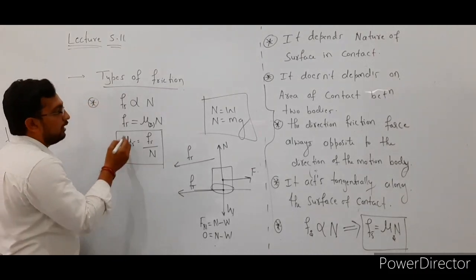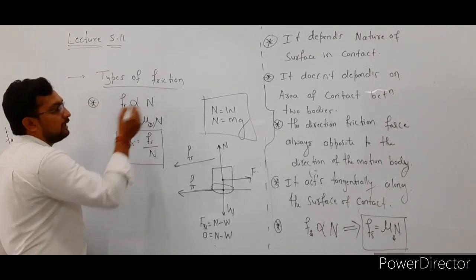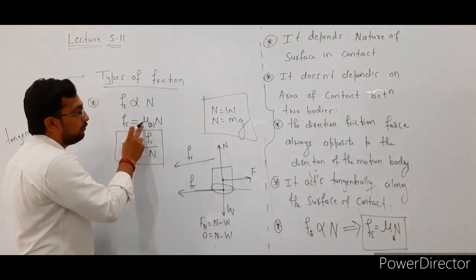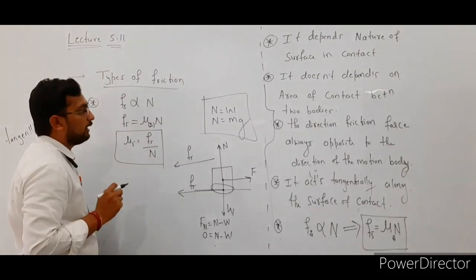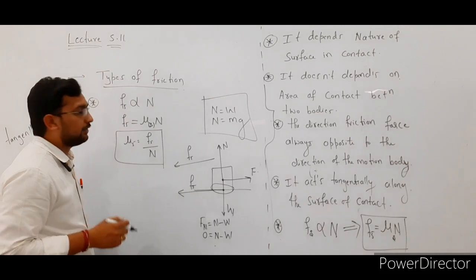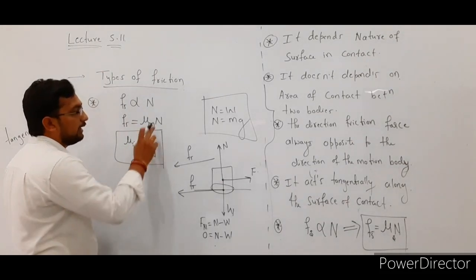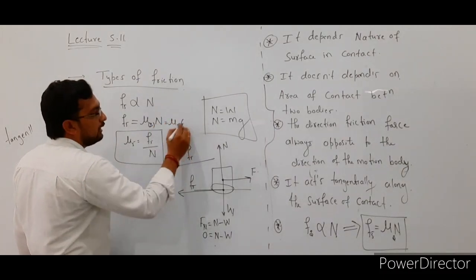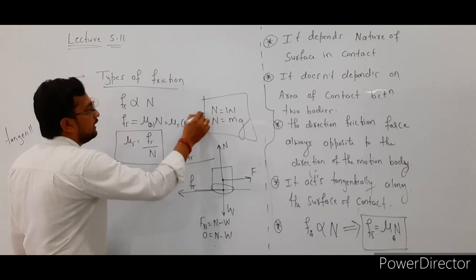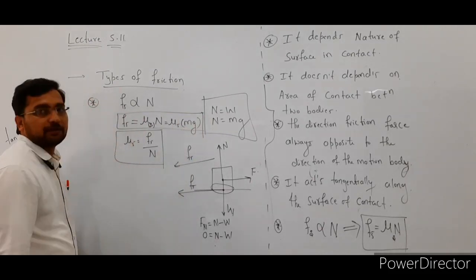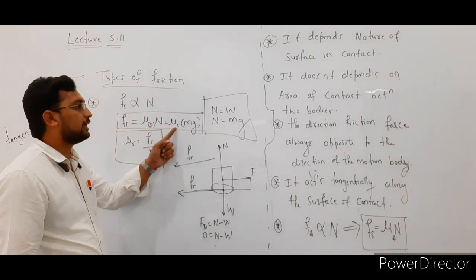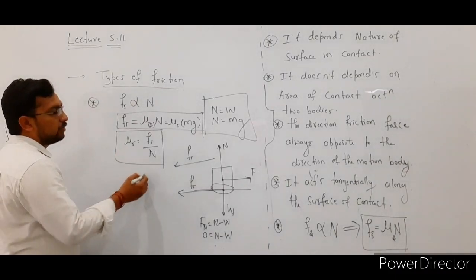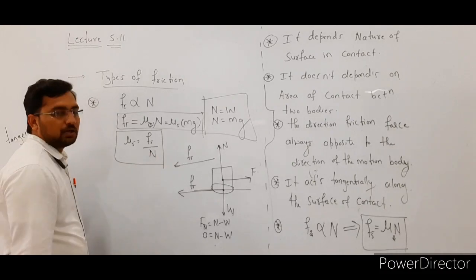Okay, see here. The static friction is directly proportional to normal reaction. To remove this proportionality, we use an extra term, mu suffix s, which is the coefficient of static friction, multiplied by the normal reaction. Here, what is the N value? That is mass into acceleration due to gravity. So this formula is used to find the static friction: static friction is equal to mu suffix s times (mass into acceleration due to gravity). After that, mu suffix s is equal to F, the static friction force, divided by normal reaction.